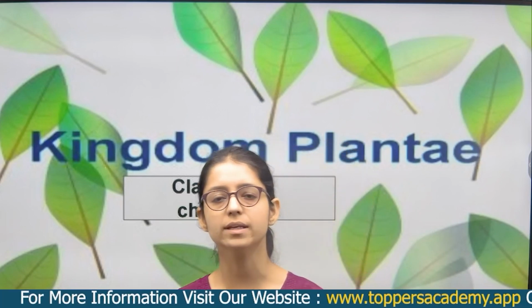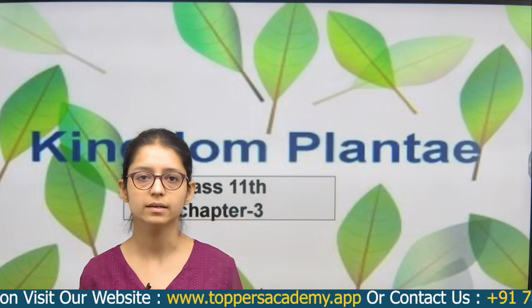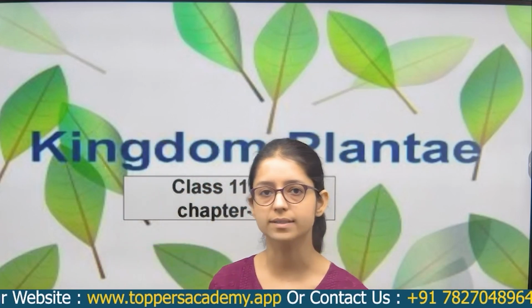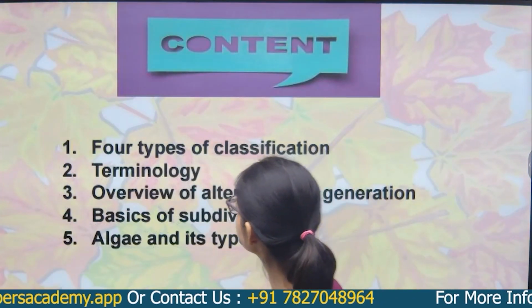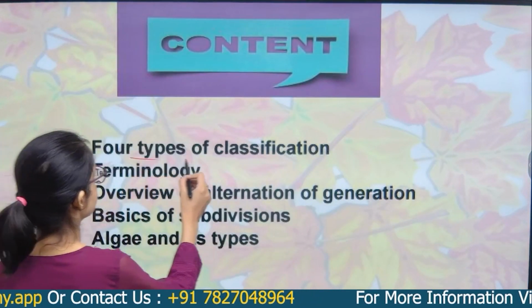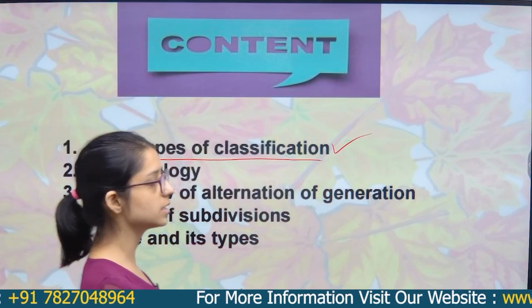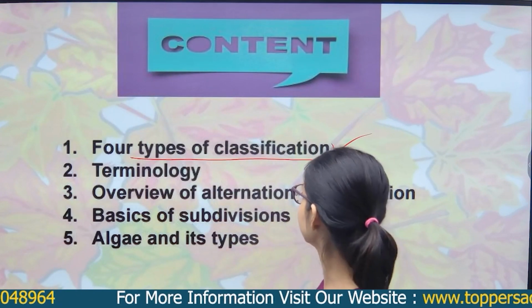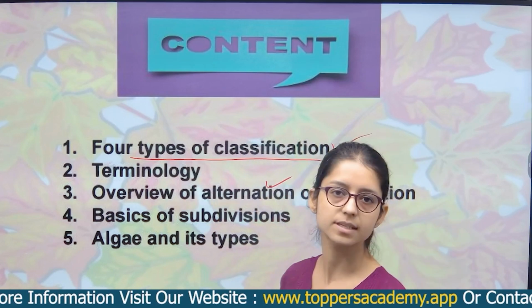Students, today we will discuss the plant kingdom. On our earth there is so much diversity of plants. So we will discuss term by term about the plants. Okay. So today we will discuss the 4 types of classification given by the scientists. Then we will discuss the terminology. Then we will discuss the alternation of generation in this session.